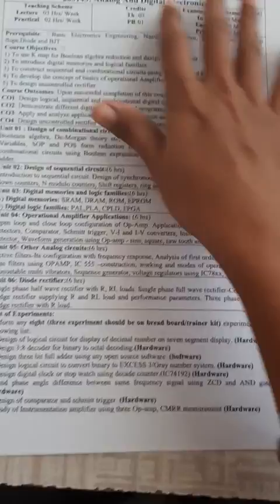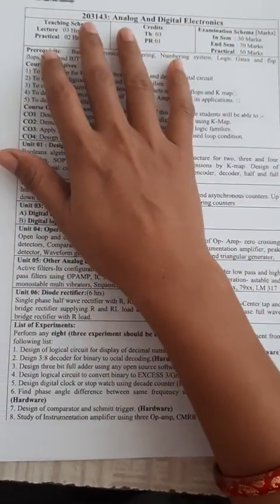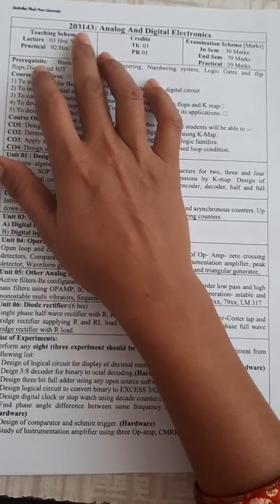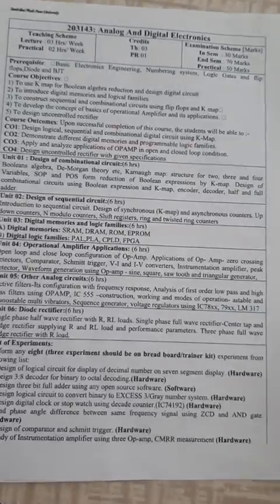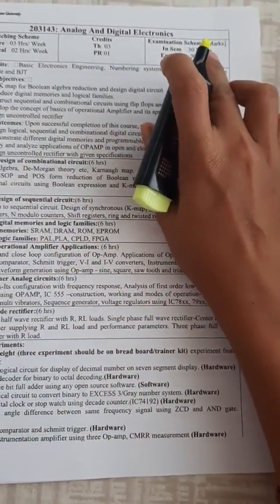Here it is the detailed syllabus for analog and digital electronics. So its subject code is 203143. And here it is the examination scheme.